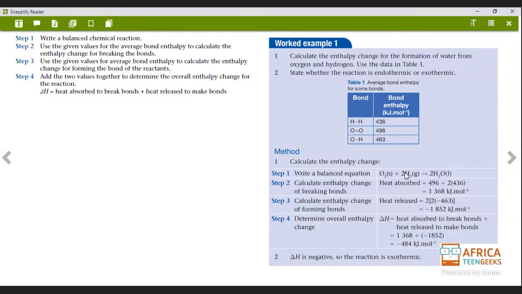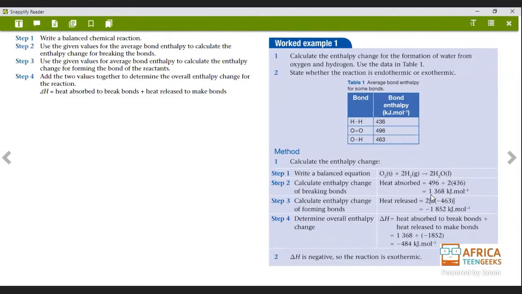After that, we calculate the enthalpy change of forming bonds. Remember, on our reactants we break bonds, and on our product we form bonds. Always remember the two: break bonds, form bonds. Okay? So here on the heat released, it's going to be 2, because we've got H2O here.